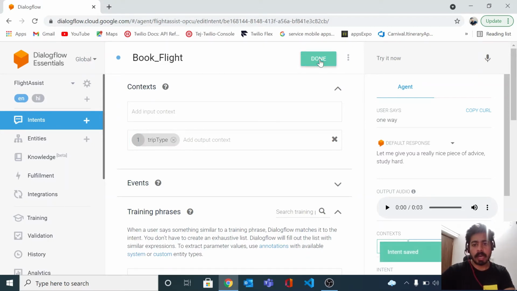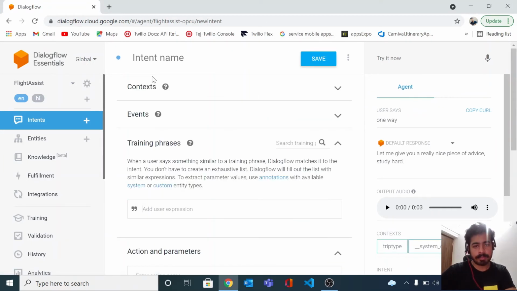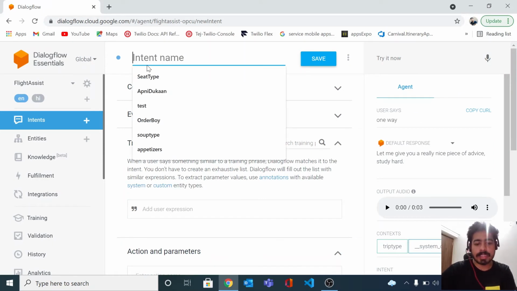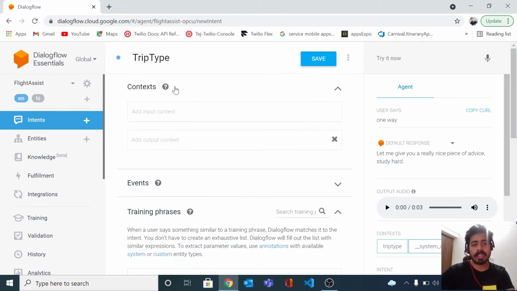Now how we use that thing, we will also see. For now, we have made no changes, we just created the context. Now let's go, and we want to pass this information to a new intent which we'll call trip type. Definitely we could have done this using the entities as well, but I just want to explain how the context works. So here, when the book flight output context gives us that information when the user says one way or two way, we should be able to catch that information in this intent.